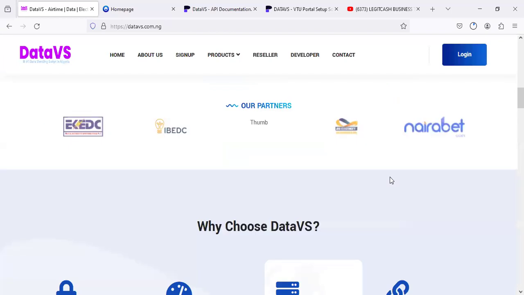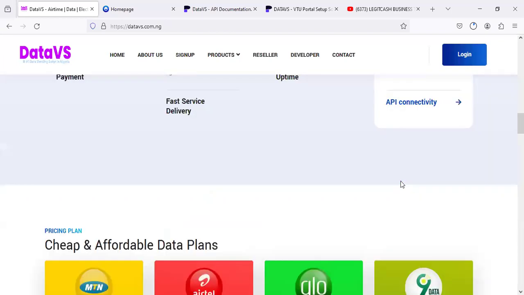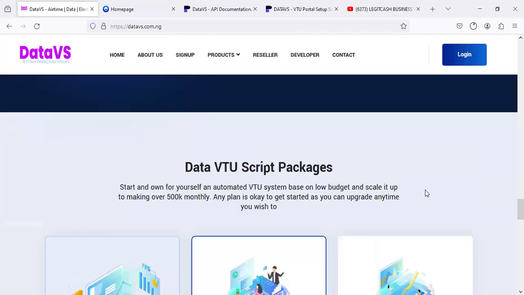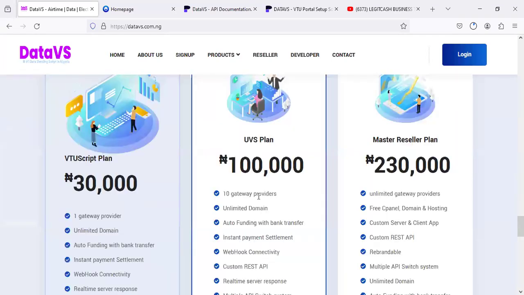But on the Data VS application, you have one single API at a time. That is why in the option of VTU system here, you see so many things that differentiate each of them. You can see this one is purely Data VS, while this one is UVS. That's why it is called UVS. This one is also UVS, but it's more or less a master reseller. So there are a lot of things that differentiate it. So pay attention to the analysis here.